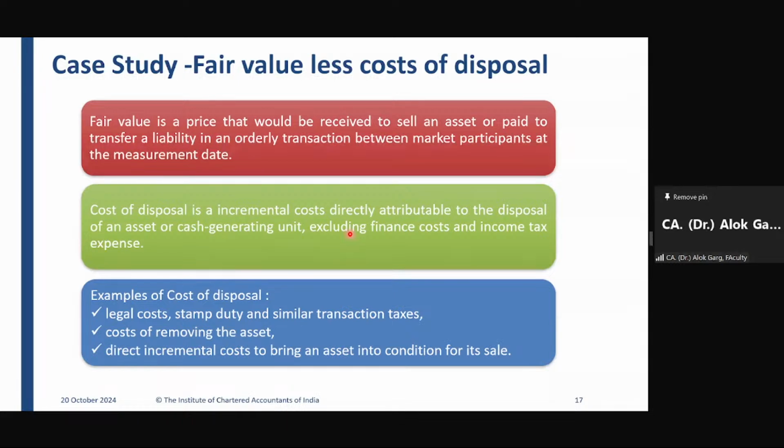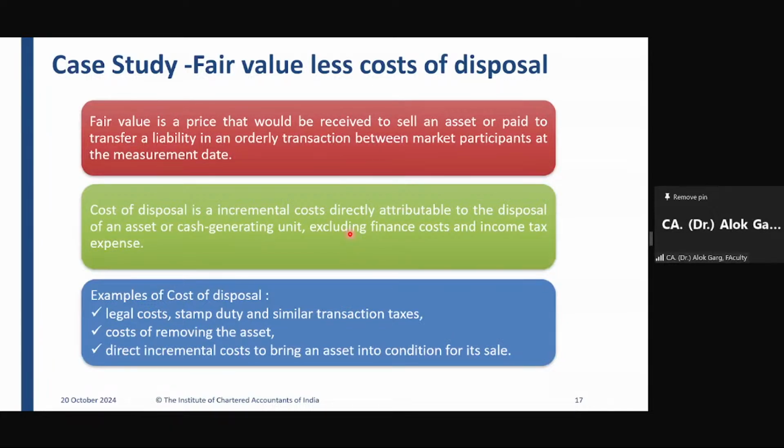So this valuation fee is for my benefit. I want to know what is the value of this asset, but this valuation fee does not entitle me and does not obligate me to sell the asset. So it is not a directly attributable cost. It is not an incremental cost directly relating to the disposal of an asset.